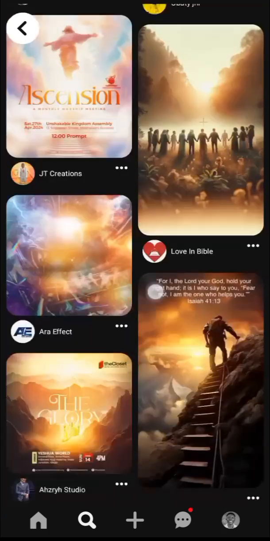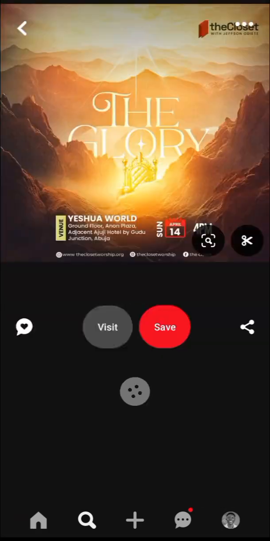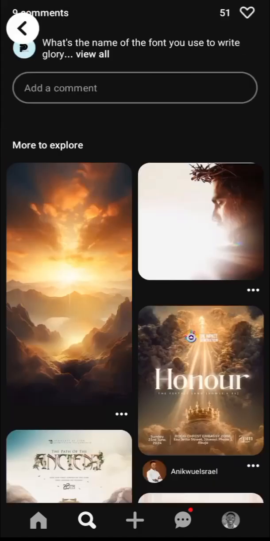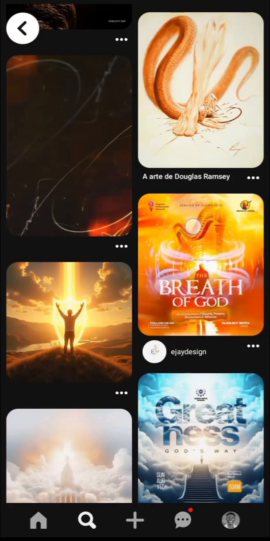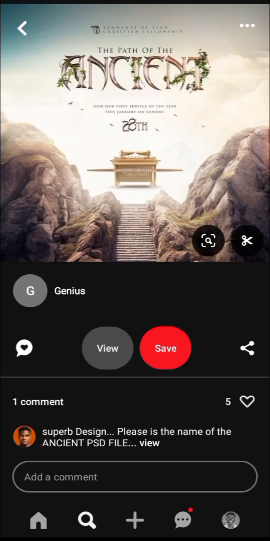These are just church flyer designs you can try out. This is very nice. I love this. Let me show you another thing about this Pinterest app. One thing about it is you can see resources. Someone can use a particular resource for a design, and you can get that particular thing using this icon here.